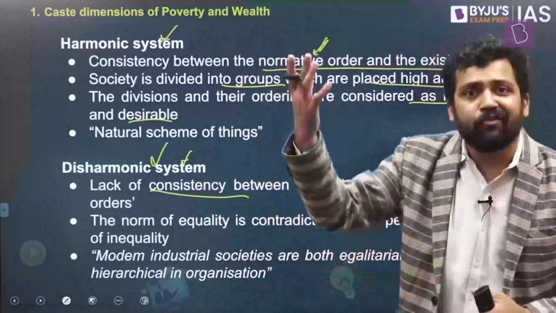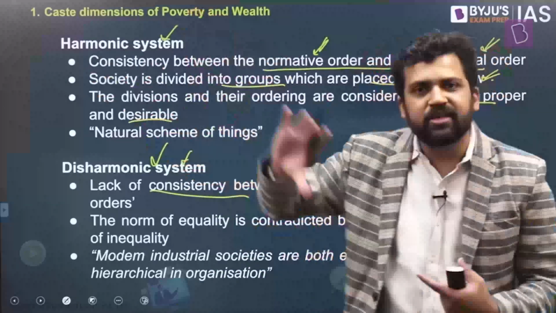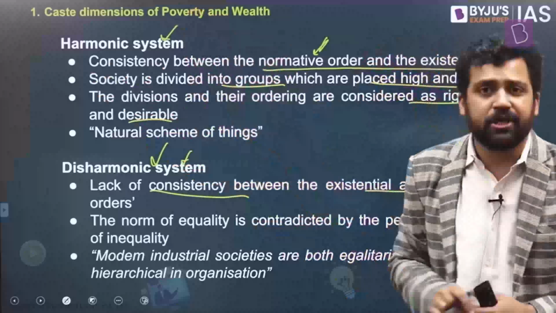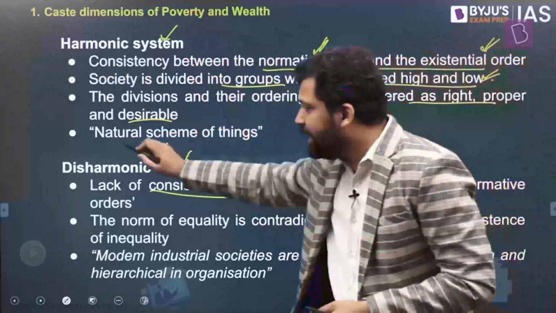Everyone should be equal. Everyone should have equality of outcomes. But in reality, what happens? Not everyone is equal. There will be some who are wealthier, some who are poorer. There are some who have more power, some who have less power. There are some who have higher status, some who have lower status. So their norms are talking about equality, but in reality, you have variations. So that is an example of a disharmonic system.